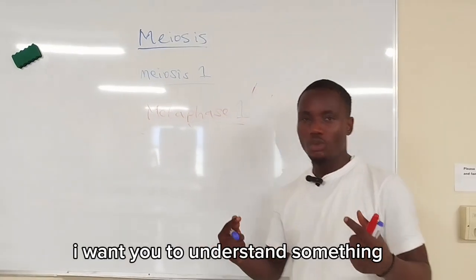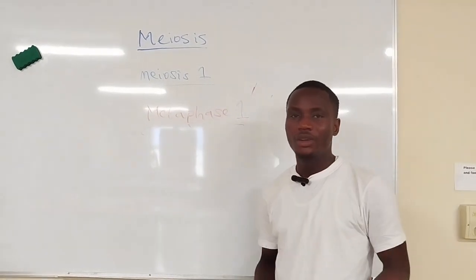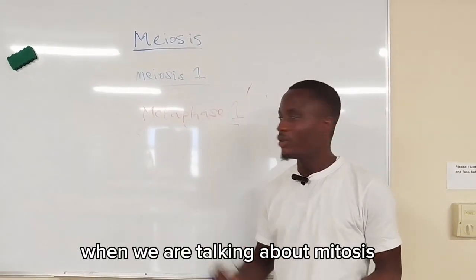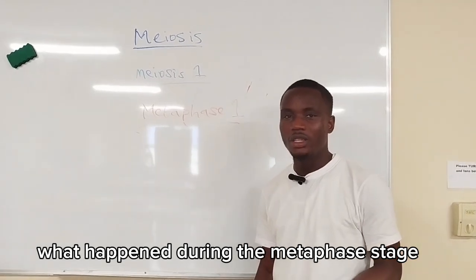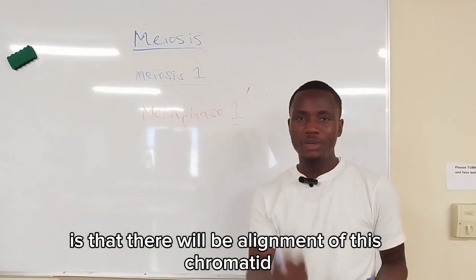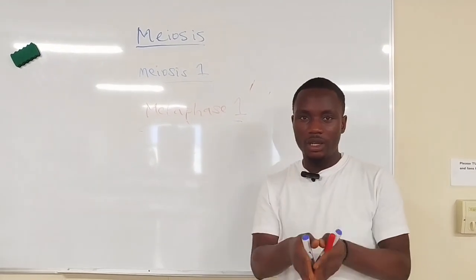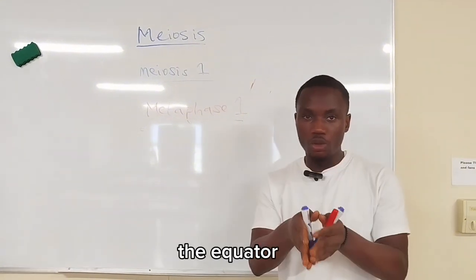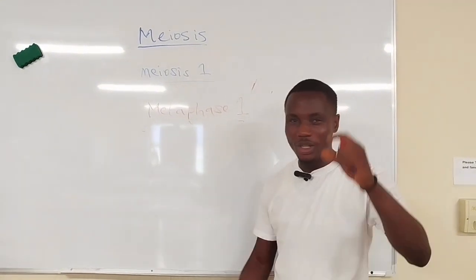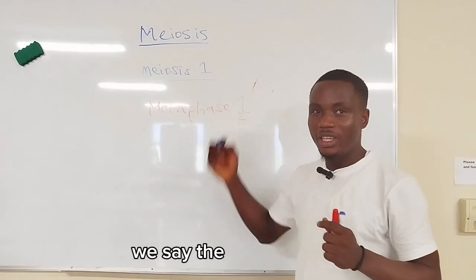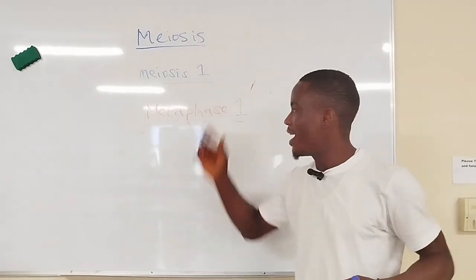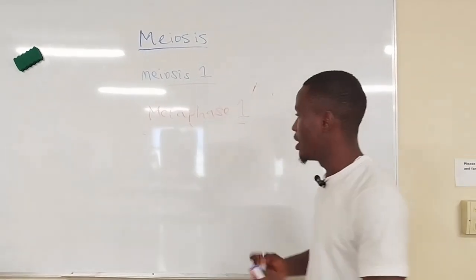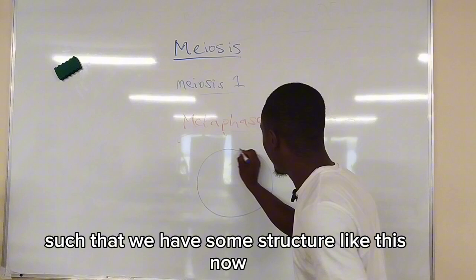I want you to understand something. Remember again, when we are talking about mitosis, what happened during the metaphase stage is that there will be alignment of the chromatids on the center of the cell within the equator. The same thing applies here, but the difference is just that we say the homologous chromosomes align on the center of the cell, such as we have a structure like this now.